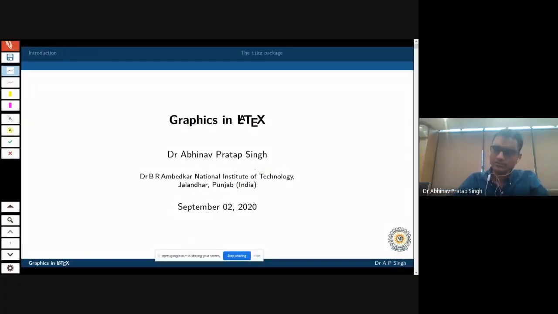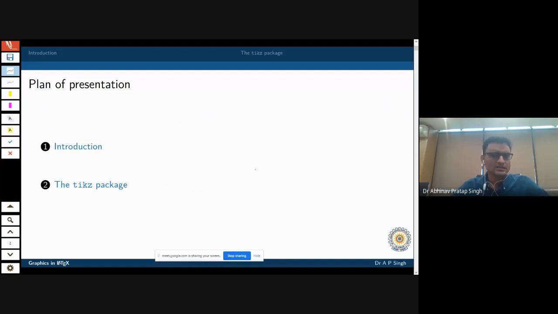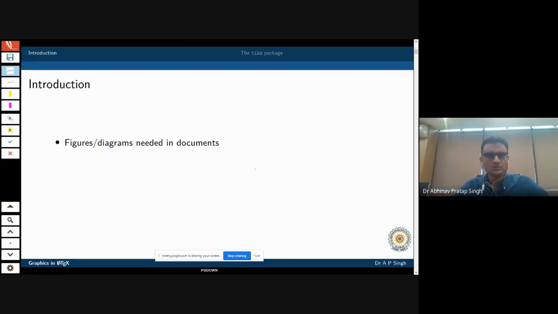So as Dr. Sunil has said, what we are going to do now is talk about graphics in LaTeX. And this is the plan of the presentation. I'll just give some introduction, and then we will go to the main package, which is known as the TikZ package. This introduction is a very basic introduction. They are more of suggestions and some general discussion, and we'll move to that particular topic later on.